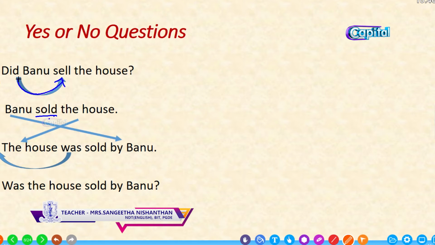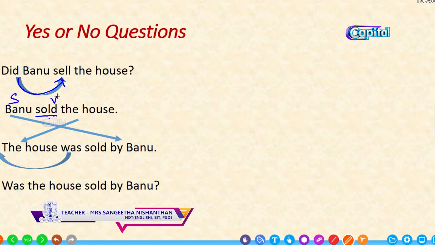So again we have to make it into statement word order. So bring the did with sell and make it as sold. Banu sold the house is the statement here. So now you can change it into passive voice. Who? Banu. What did she do?